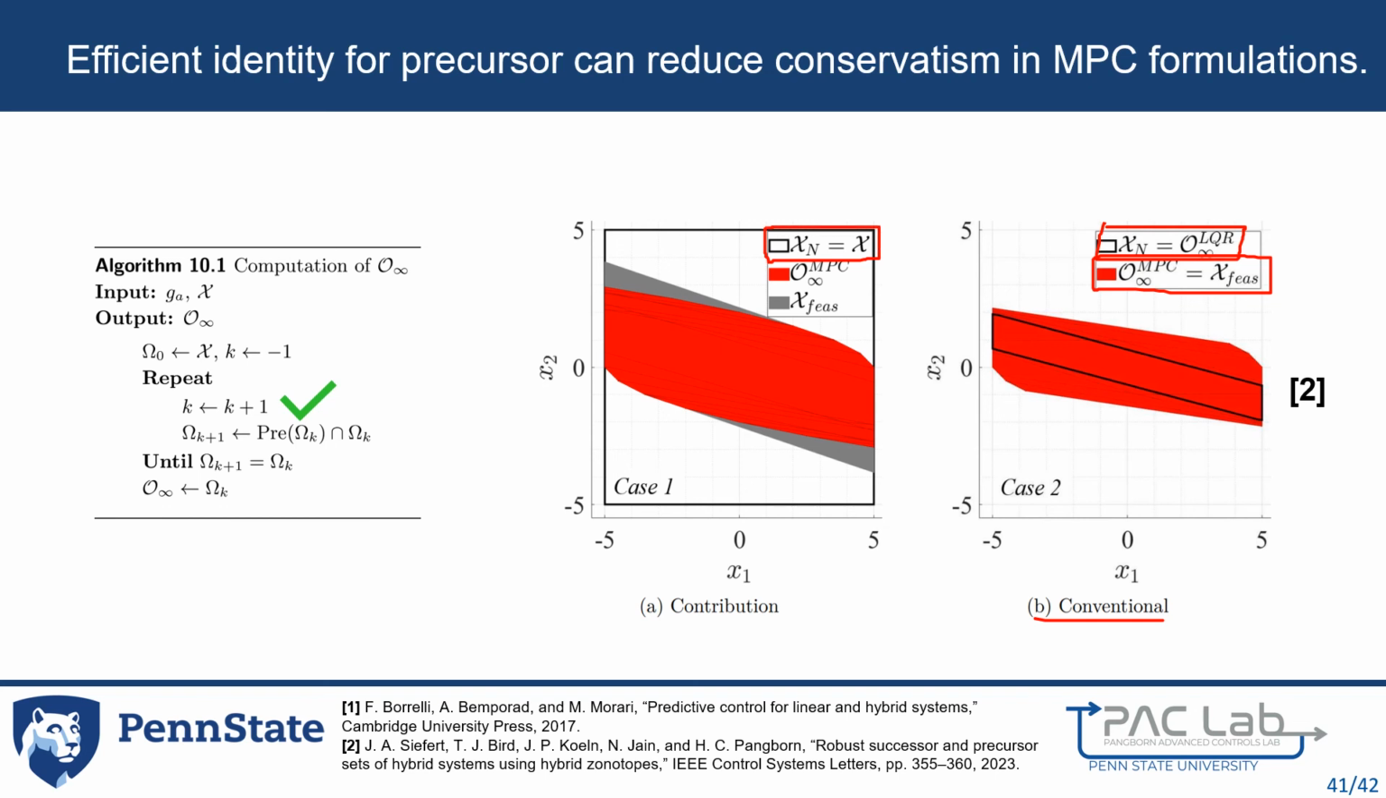Armed with an efficient precursor set identity for linear systems in closed loop with MPC, we calculate the maximal positive invariant set directly, which in this case is a subset of the feasible region. In doing so, we reduce conservatism in our MPC formulation and can verify recursive feasibility of MPC over a larger region, which manifests as the region in red on the left being larger than the region in red on the right.